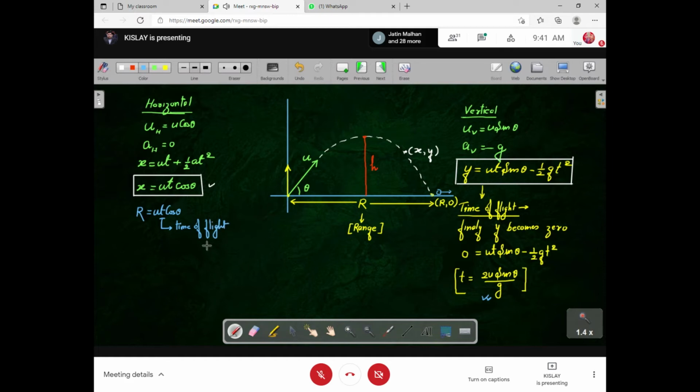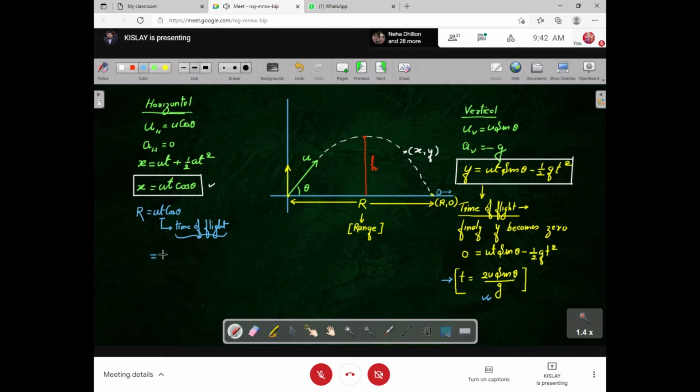Because I have already told you, ignore the case of rolling. We don't have to consider that the object will roll on the ground. So, for the time that the object remains in air, for that time only it has to move in the horizontal direction. It means you have to put t here, that is the time of flight.